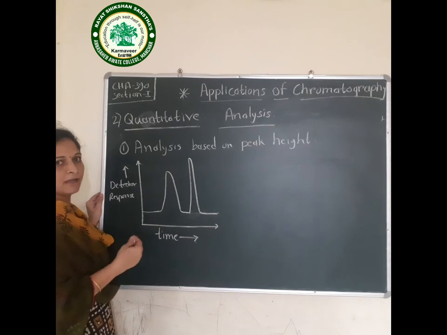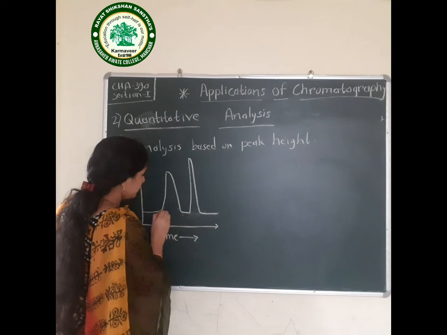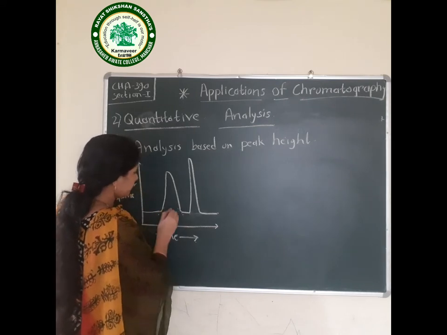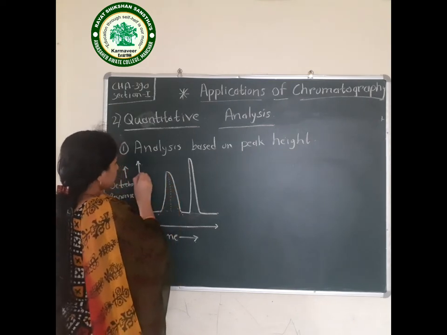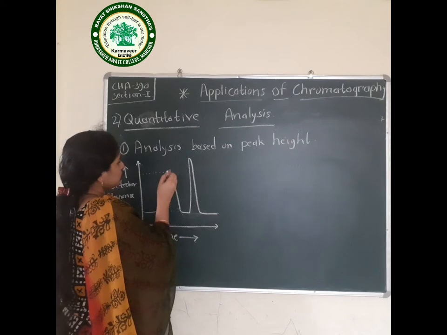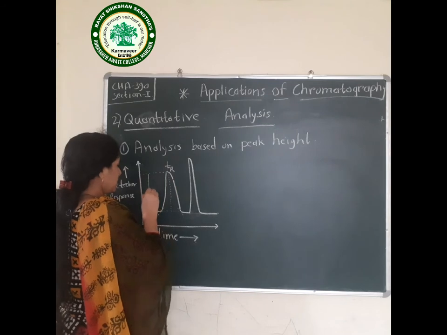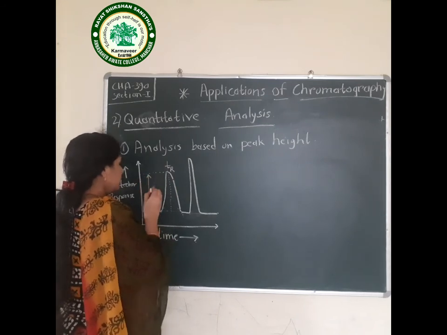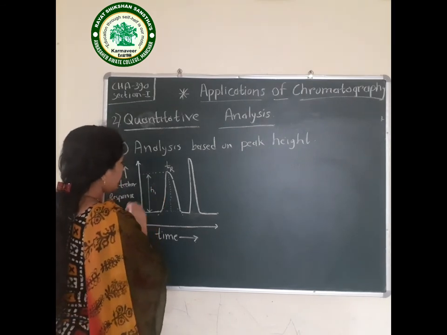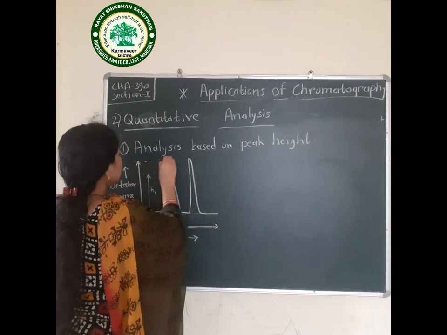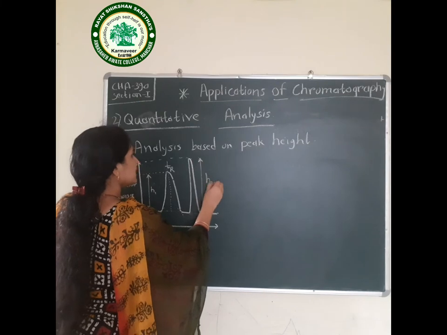Now how are we finding the peak height? We will first draw a baseline at the bottom of this peak. Then from the baseline we will draw one perpendicular line. This point is the retention time and this is the peak height. It is represented by H. This is the peak height of the first component and this will be the peak height of the second component. We can say it H2.